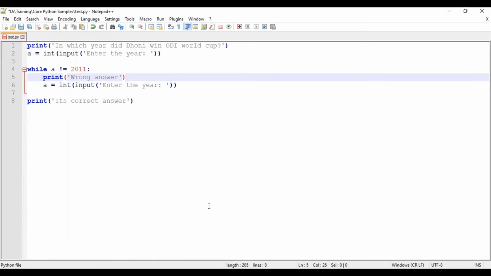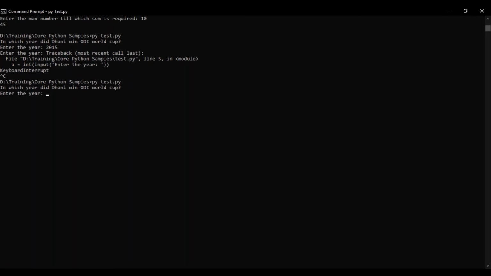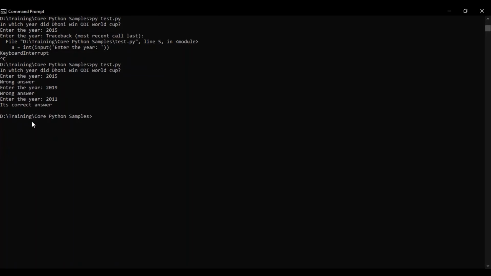So now I will be trying to run it. If I give 2015, it's a wrong answer. 2019, that is also a wrong answer. When I give 2011, it's the correct answer. So this is another sample program that I wanted to show for while loop.